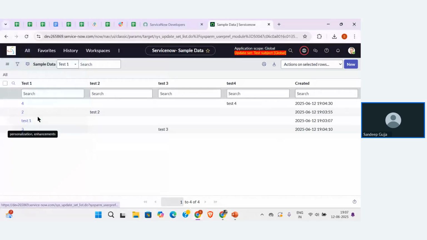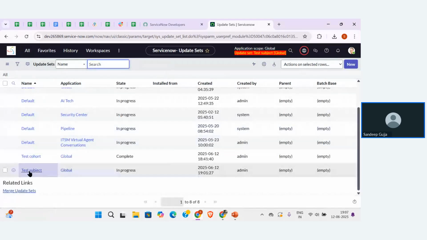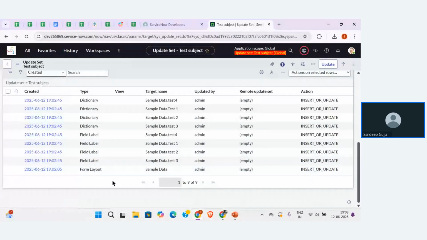Click on the local update set. So this is the update set that we are working on, right? That is test subject. Click on that. So you can see in the customer updates, we are going to identify what are the different changes that we have performed.